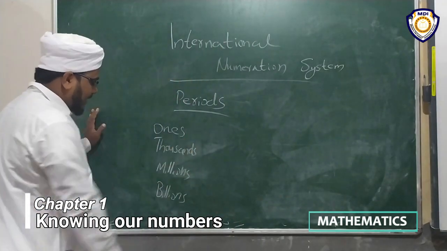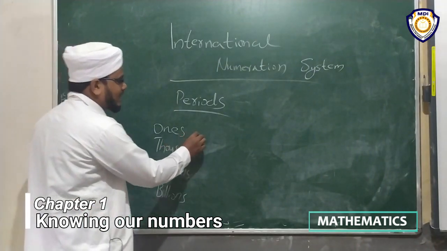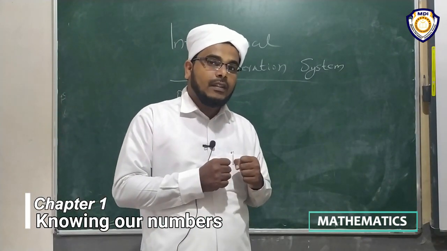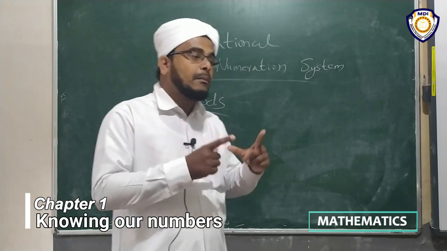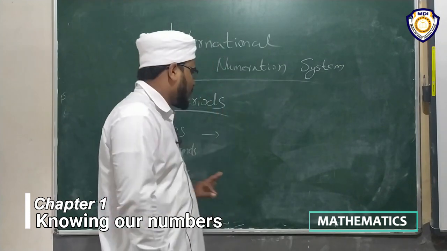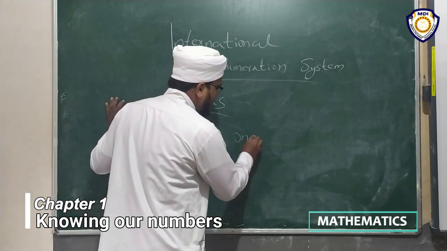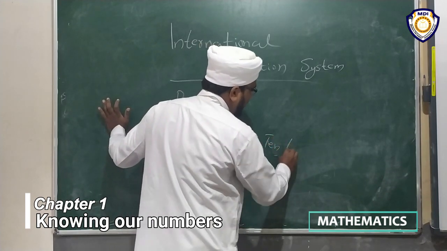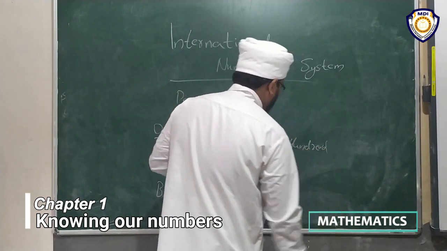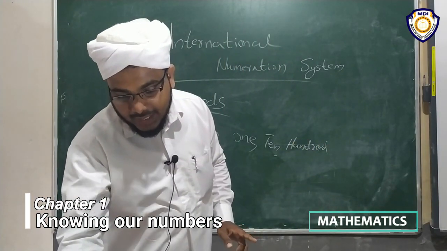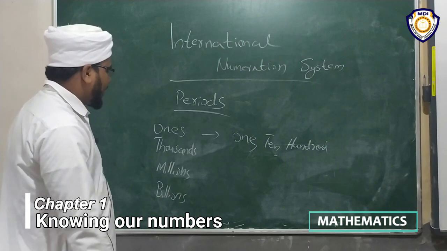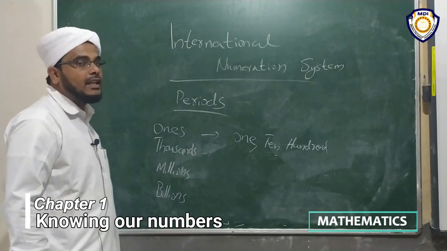There are mainly 4 periods. Ones. How many places are there? Both in the Indian system and the international system, there are 3 places. Which are they? 1, 10, 100. These are the 3 places included in the ones period.